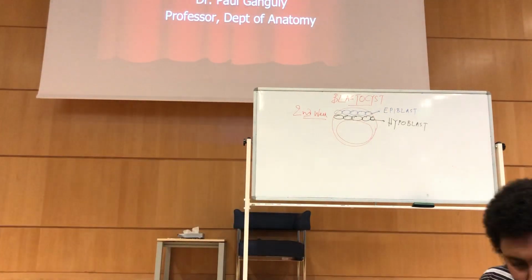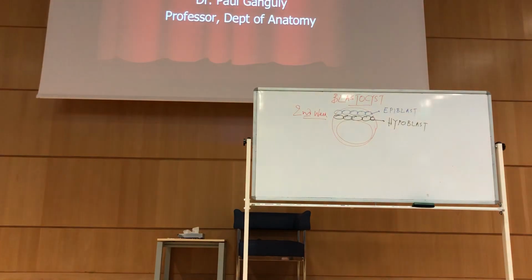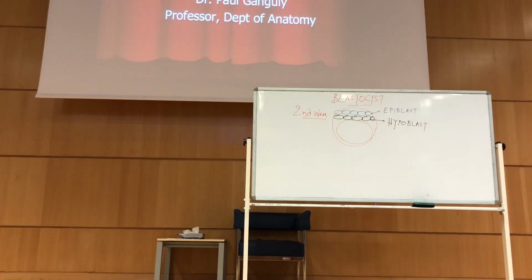So if I say 1 week of pregnancy, that means it is after the ovulation, within 7 days. That means the gestational age is 3 weeks. Is that clear? Yes. 2 weeks of embryonic age means 1 month gestational period. Anyway, this is not rocket science. I'm talking, you can understand it.